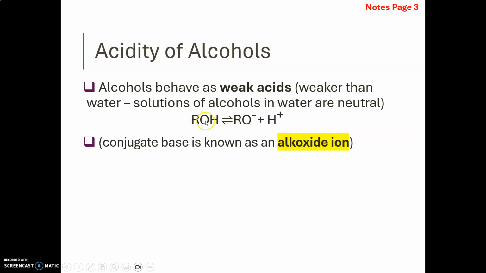So the alcohols are dissociated only to a very small extent in water. And this species, the RO- ion, is the conjugate base of an alcohol. It is known as an alkoxide ion. So for example, if ethanol dissociates in water, we would say that the conjugate base is called ethoxide ion.